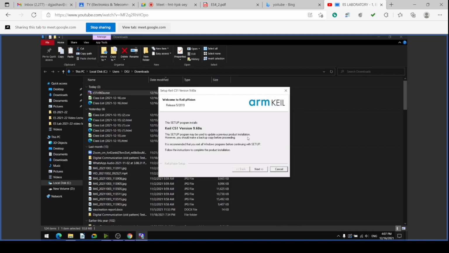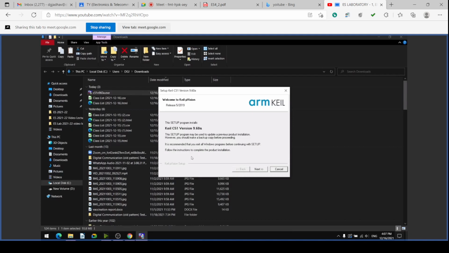If I have already installed MicroVision, then a previous installation is there, and we have to copy the backup files, otherwise it will overwrite it. As I do not have any product already installed, I will not have any backup copy. It is recommended that you exit the Windows programs before continuing the setup.